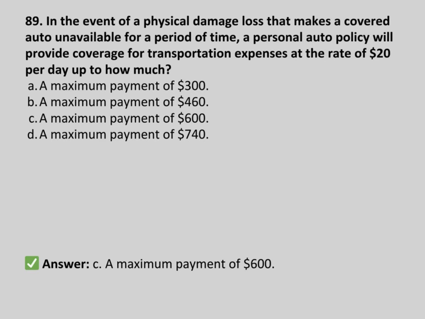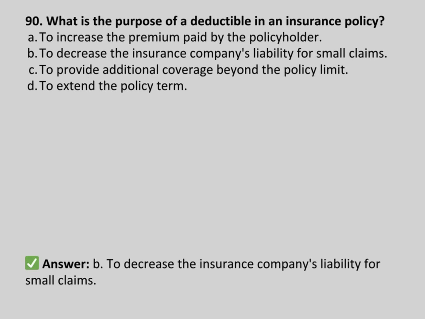In the event of a physical damage loss that makes a covered auto unavailable for a period of time, a personal auto policy will provide coverage for transportation expenses at the rate of $20 per day up to how much? A maximum payment of $300. A maximum payment of $460. A maximum payment of $600. A maximum payment of $700. Answer C. A maximum payment of $600.